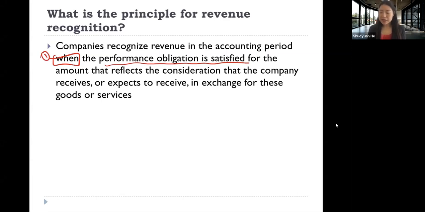And then the second key part of this definition is for what amount do we recognize revenue? So how much revenue do we need to recognize? So the amount, that is the second key part. We recognize it for the amount that reflects the consideration that the company receives or expects to receive in exchange for those goods or service. So that is the second key part of the principle for revenue recognition.